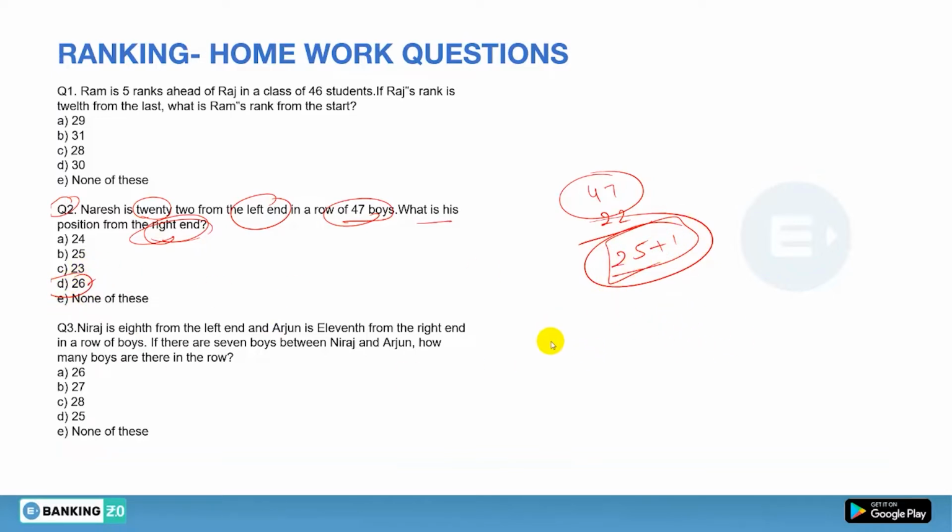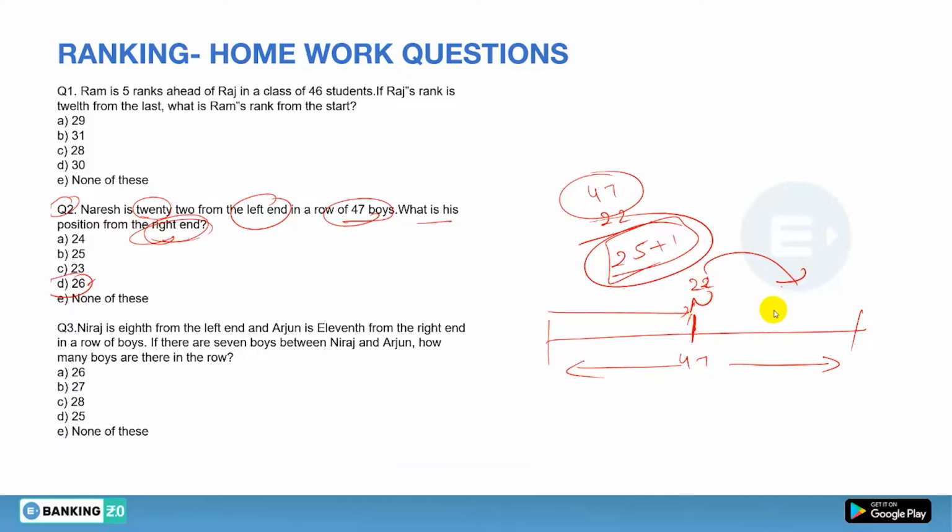So why are we doing this? Suppose there is a row in which we have 47 students in total. There you have a person named Naresh who is 22nd. Now, the total is 47 and from the left there are 22 including Naresh, so to the right of Naresh there will obviously be 25, but we need to find the rank of Naresh from the right. So whenever you are finding the rank of someone, you have to add that person. So 25 plus 1, that is Naresh, so it will be 26. Clear or not? Done. So the answer will be option D.